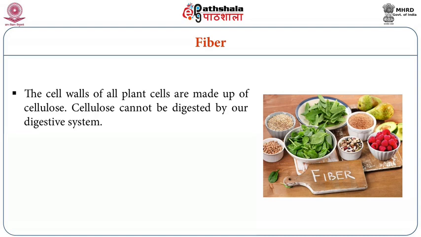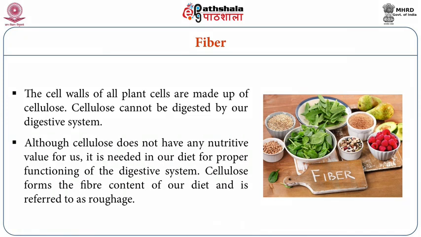Now coming to fiber, this fiber is again very important. Nowadays consumption of fiber is gaining a lot of importance, and it is being linked again to different kinds of degenerative disorders. Fiber is nothing but the cell wall material of all the plant cells, and it is made up of celluloses. And cellulose cannot be digested by our digestive system. Although the cellulose does not have any nutritive value for us, it is required in the diet for different kinds of functioning in the digestive system.